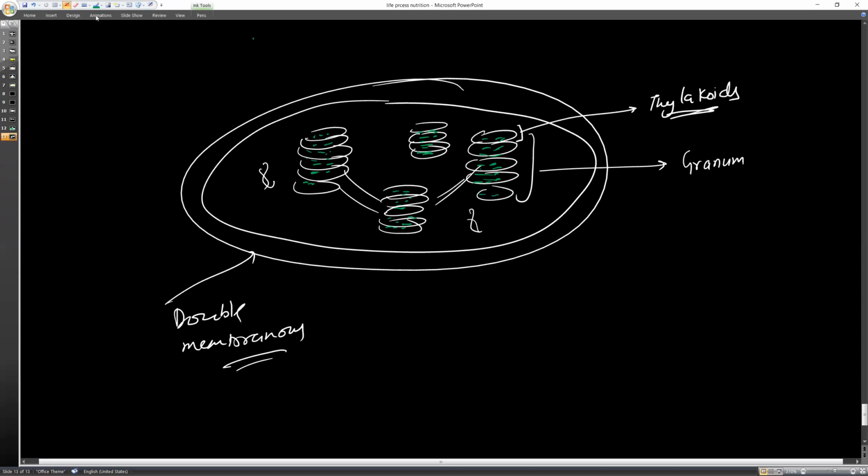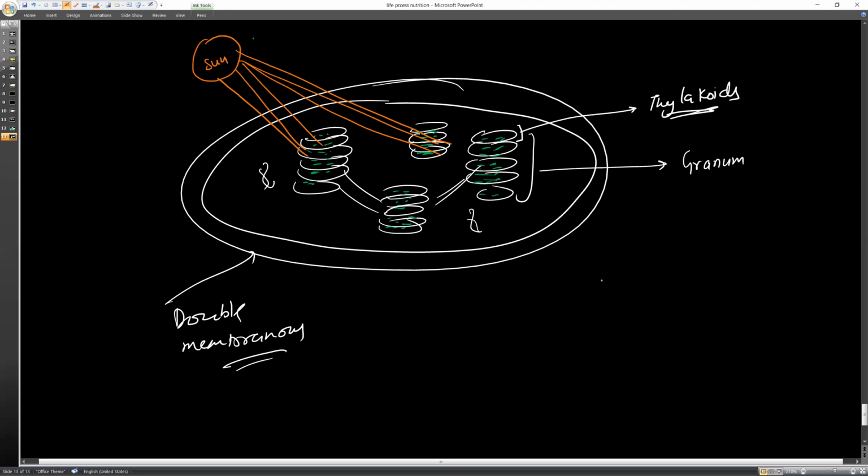Okay. Now when the sun rises, and here is the sun, I'm making it with orange color. So this is the actual sun, and here the radiations of the sun are coming. So it is absorbed by this light trapping pigment called chlorophyll. Okay. And this is the granum.